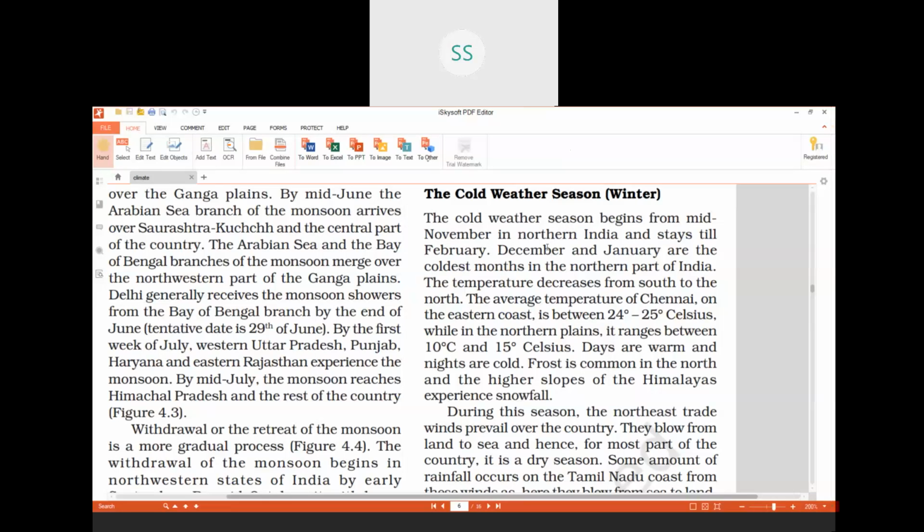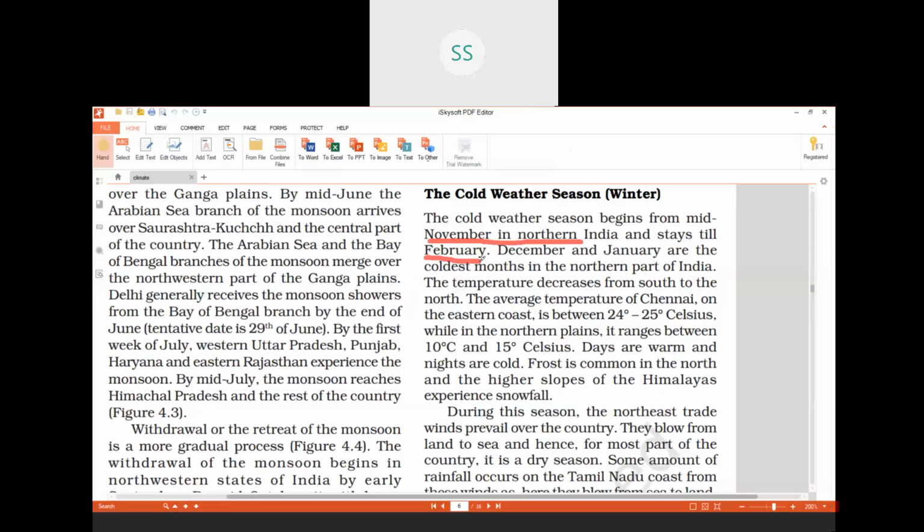Children, in India, the cold weather season begins from mid-November. That means around 15th or 10th of November. The cold weather season begins, especially in northern India, and it stays till the month of February.